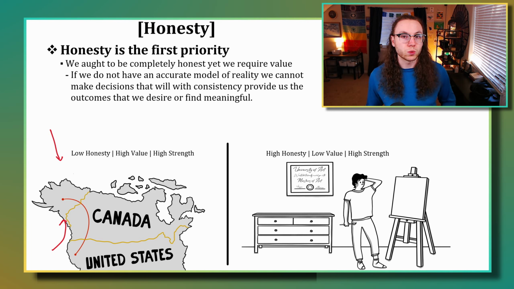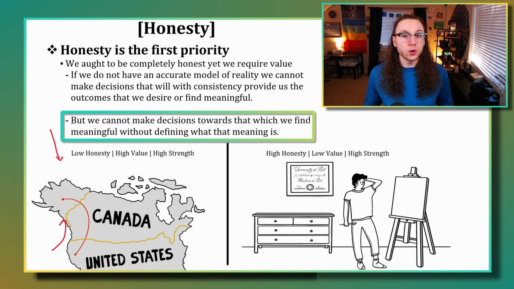And so this is an example where we have a high amount of value, we know what is meaningful to us, and we are making decisions that get us towards that meaning. And we have a high amount of strength because we are capable of buying the ticket and we are following through with that and actually going to Alaska. But we have a low amount of honesty because when we get there, we realize that we didn't actually have the information to know that Alaska is not part of Canada.